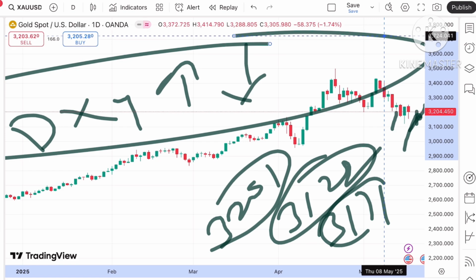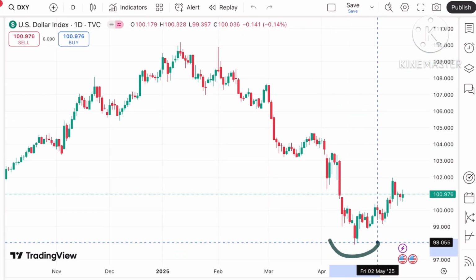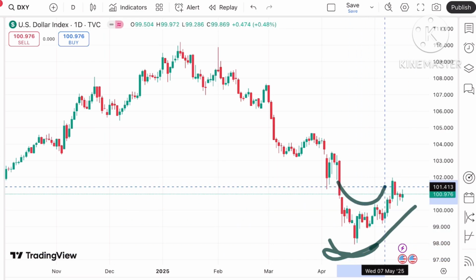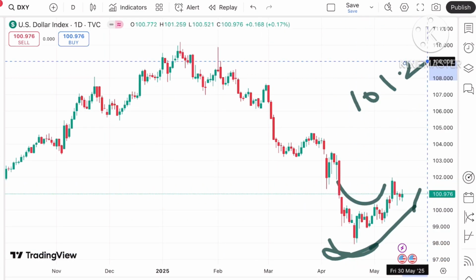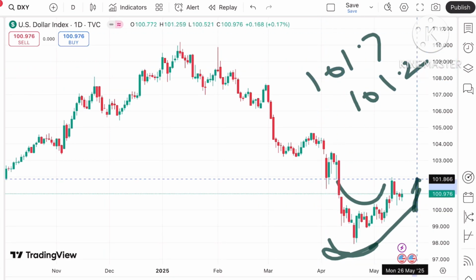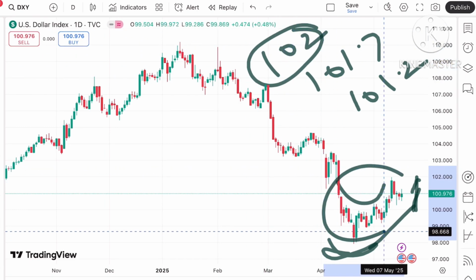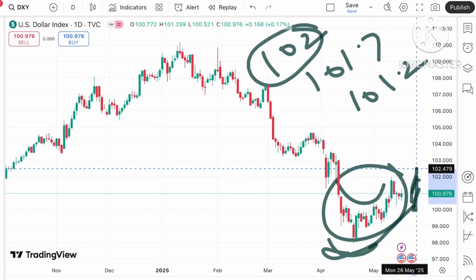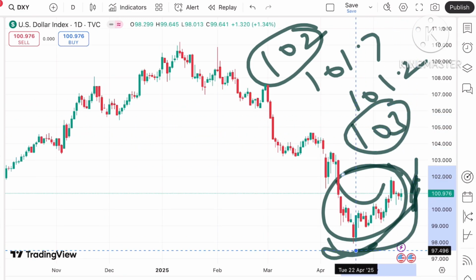Let's see where the dollar index is now. It is trading at a level of $100.9. Okay, and a swing has formed at this particular level, and a clear U pattern is forming. Chances of going further upside we can see towards 101.2, and if that sustains, we can see a level of 101.7, and if that goes upside, we can see a level of $102, and then a swing can form. So further upside we can see towards a level of around $103. Okay, and suppose the price moves above that level, a further upside we can see.